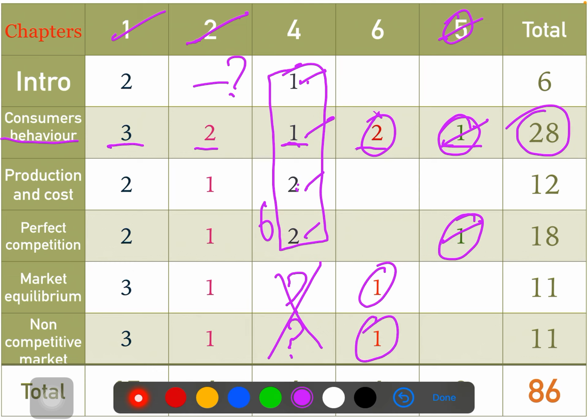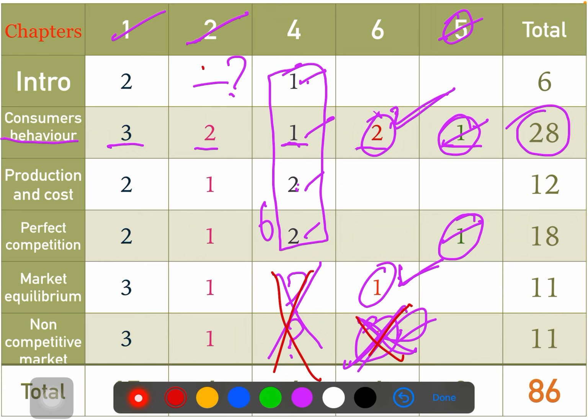In the exam, in the 6 marks, you will be having 8 questions. Of those 8 questions, you have to write only 4. See, 2nd question, 3rd question, 4th question, all questions are covered from micro only. So you can prepare this chapter, you can prepare this chapter, you can ignore this chapter. 3 questions is more than enough from this particular part. In macroeconomics, again pick one of the easiest chapters and prepare yourself. Non-competitive market, market equilibrium, whichever you find difficult, you can skip the chapter. So you can skip this, you can skip this.